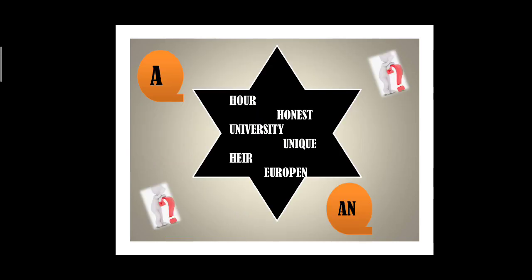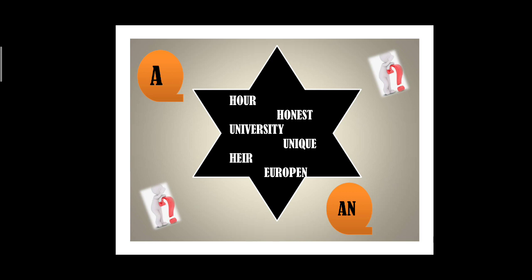So sometimes a word begins with a consonant but we use the article an before it. Do you know why this happens? Let us see. Let's read these words. So how do you pronounce H-O-U-R? Do you say it hour? H-O-N-E-S-T. Do you pronounce it honest? How do you pronounce it?